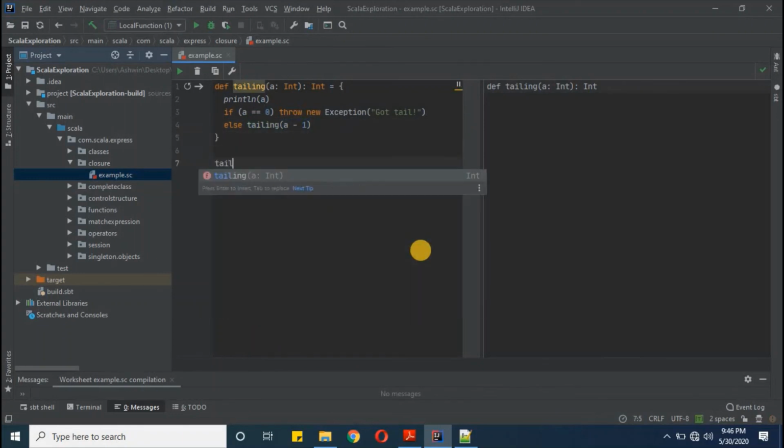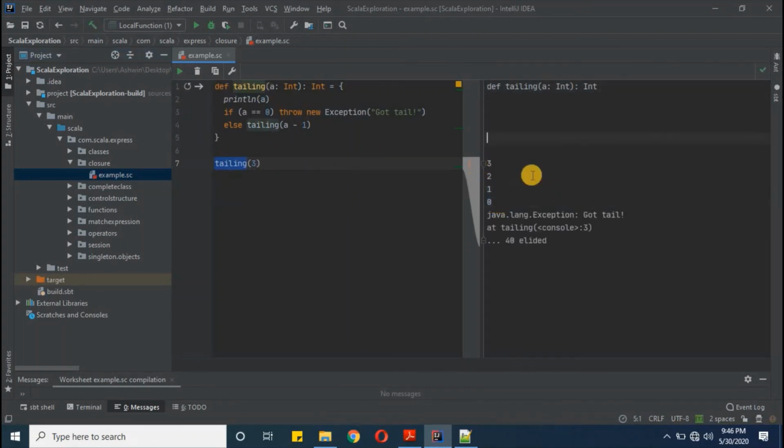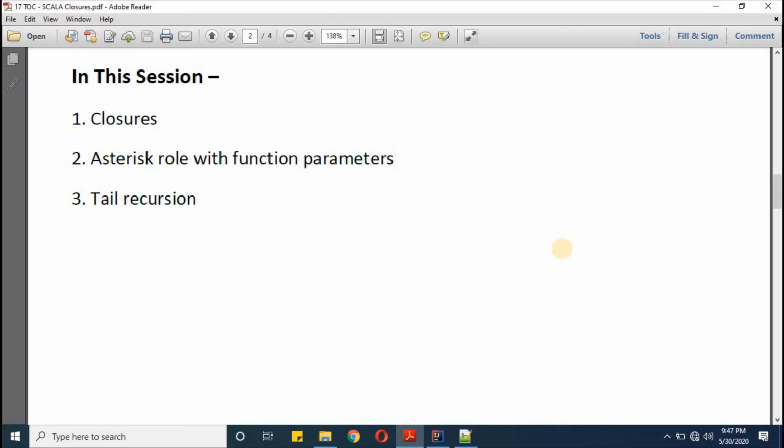Now it's time to call that function. So I would like to call it with 3 as the argument, and here is the tailing function name. Okay. So it printed us 3, 2, 1 and 0, and when the condition 0 matches, it throws us an exception called got tail as expected. So in this session, we have covered closures, the asterisk's role with function parameters, and tail recursion.